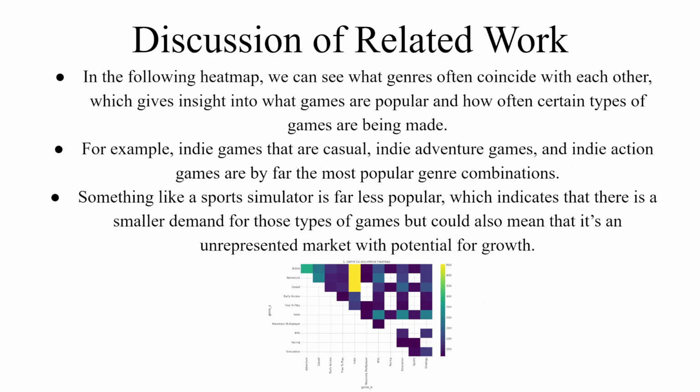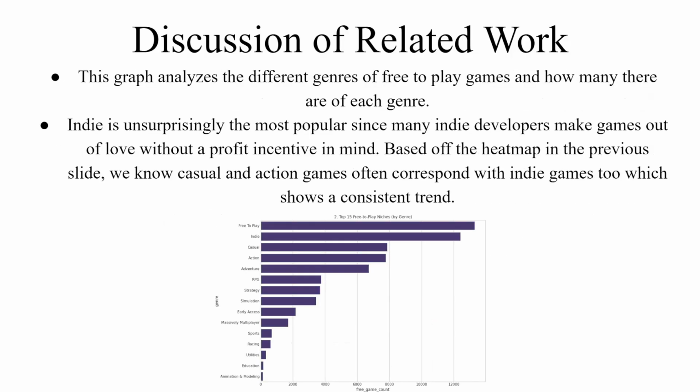For example, in the following heat map, we can see what genres often coincide with each other, which gives us insight into what games are popular and how often certain types of games are being made. For example, indie games that are casual and indie adventure games and indie action games are by far the most popular genre combinations. Something like a sports simulator is far less popular, which indicates that there is a smaller demand for these types of games, but also could mean that it's an underrepresented market with potential for growth.